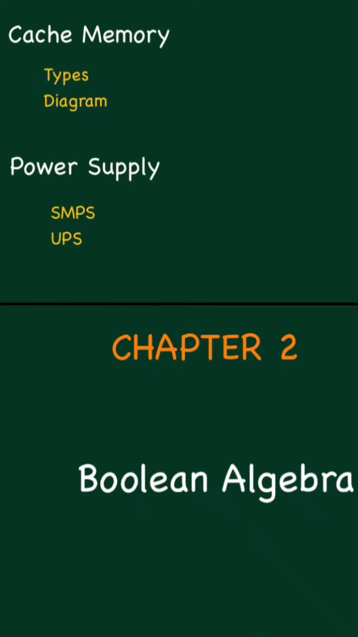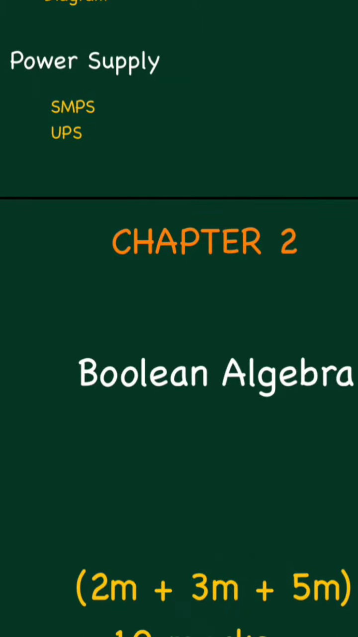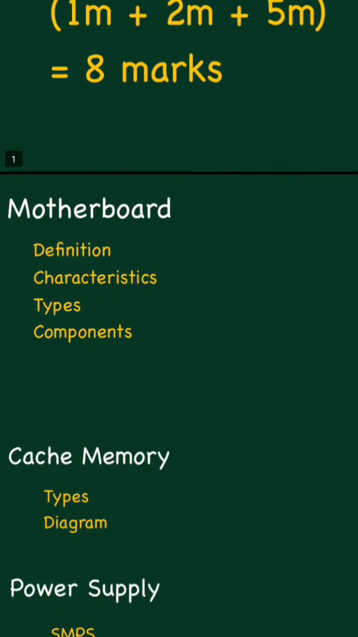Next, very important, cache memory. In this you have to learn the types of cache memory. There are 3 types or 3 levels: L1, L2 and L3. You have to explain its level and where it resides in between. Along with the diagram you have to explain the cache memory. And power supply, SMPS and UPS. What is UPS, what are the types of UPS? There are two types: online and offline. Offline is also known as standby mode UPS. That you have to learn.